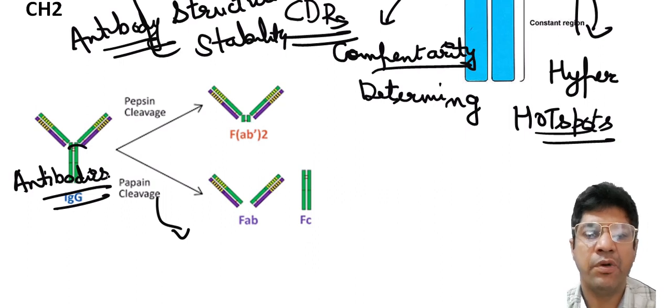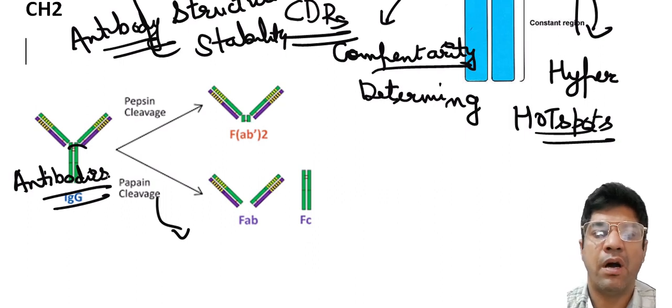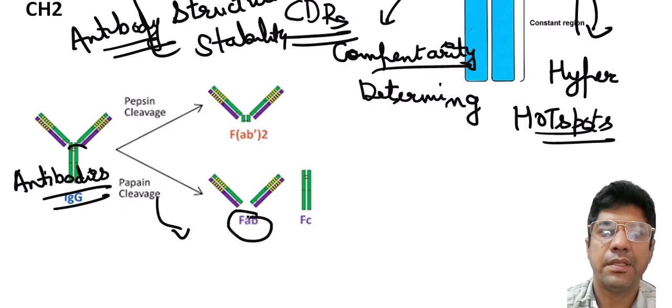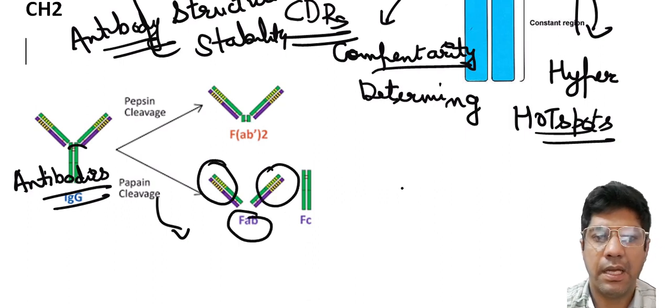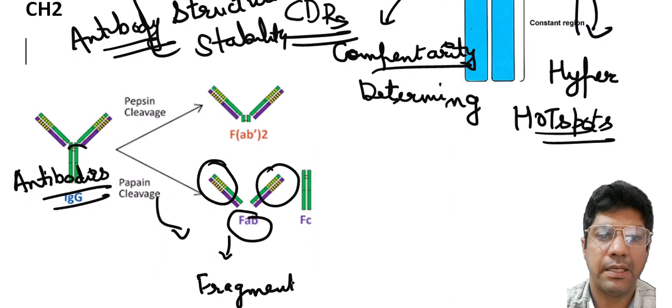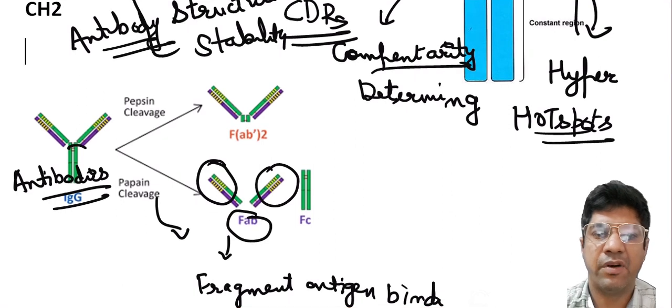The hinge region, we know, is the flexible segment that connects the two arms of the Y-shaped antibody molecule. The action of papain results in formation of three main fragments: two identical FAB fragments, where FAB stands for fragment antigen binding, and one FC fragment, where FC stands for fragment crystallizable.